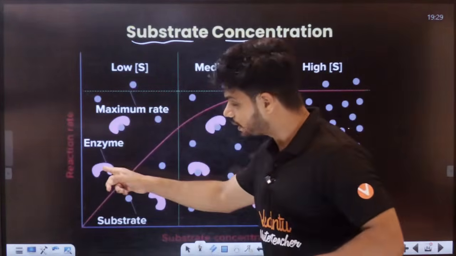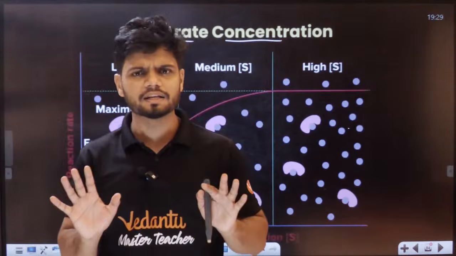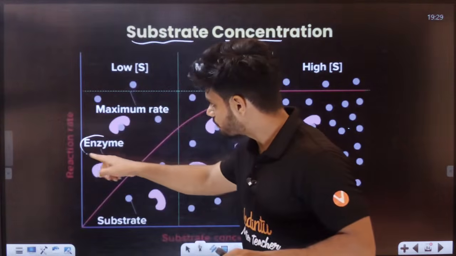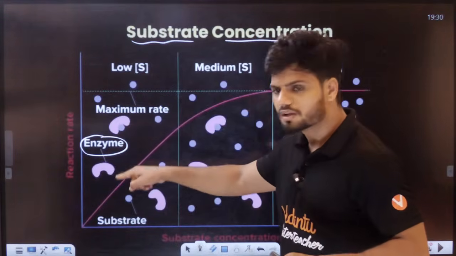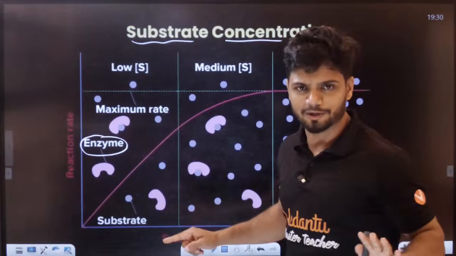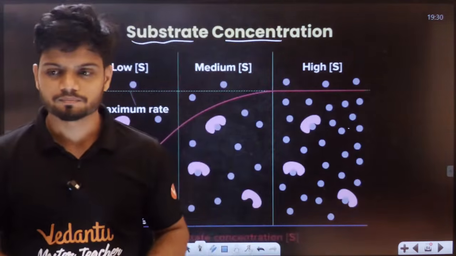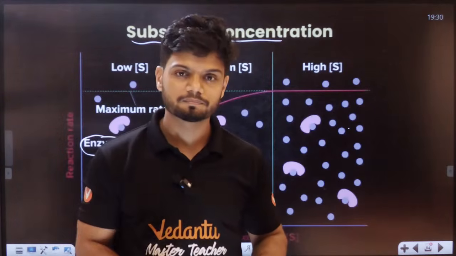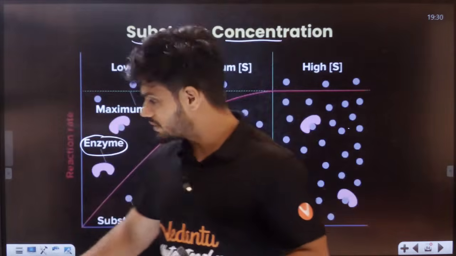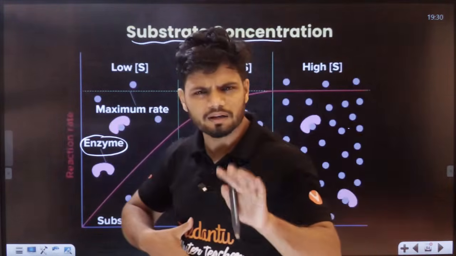Now all of you are hungry, yes or no, students? You came to my house, you are the enzymes, and you are very, very hungry right now. I will start giving all of you dosa. I'll give you one dosa, second dosa. As time goes by, your stomach will become full.